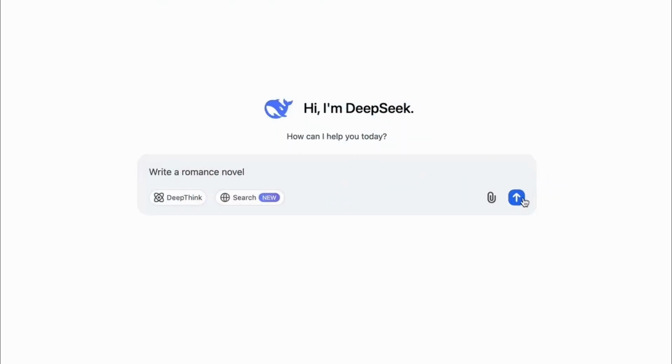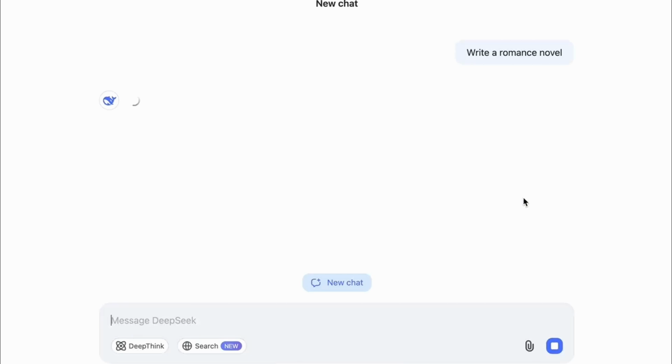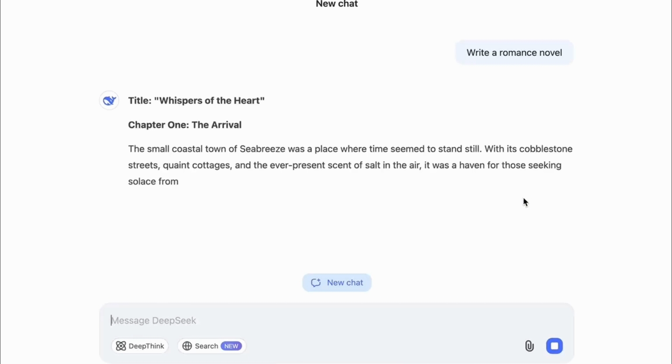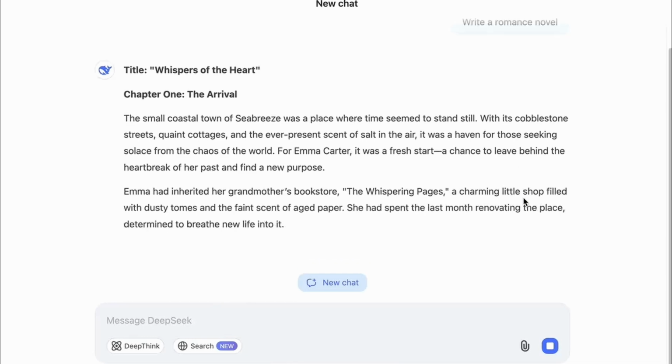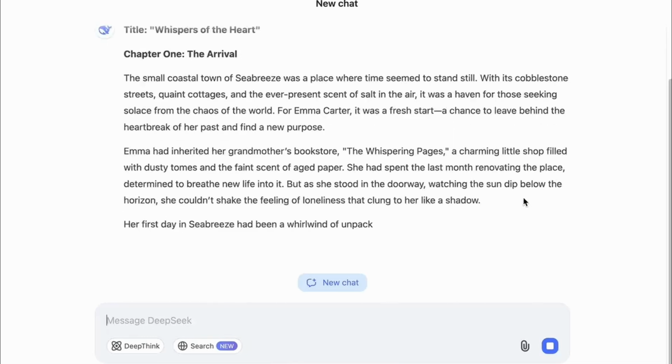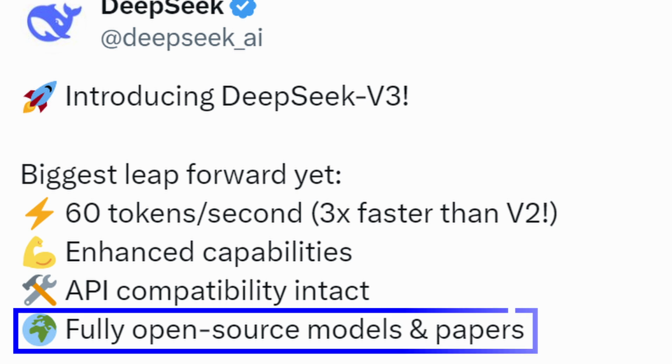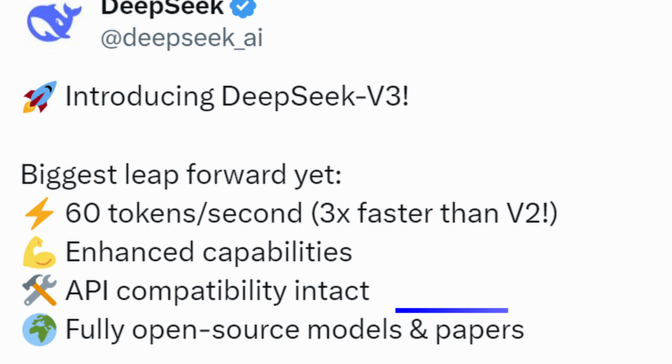Think about what this means. Small business owners who couldn't afford expensive AI can now use the same powerful tools as big companies. Students and researchers can use it for their work. Writers can get help with their stories. The possibilities are endless, and remember, it's all free.